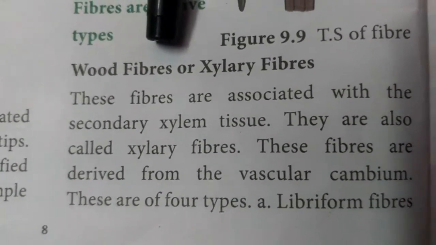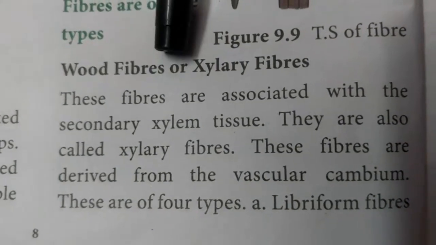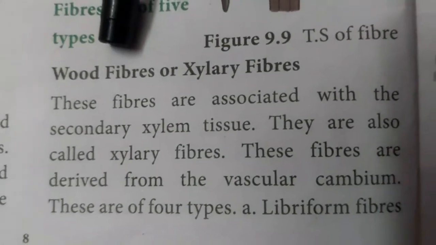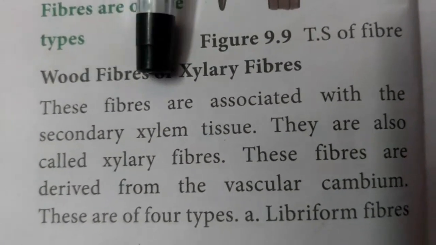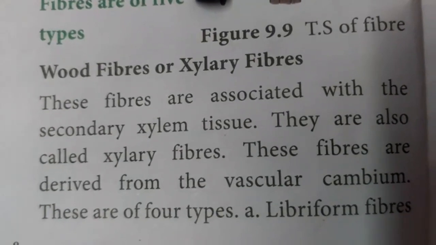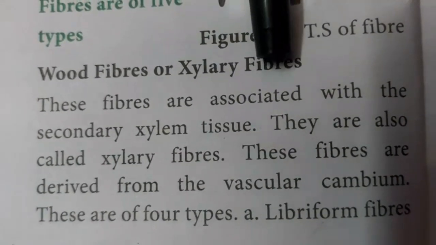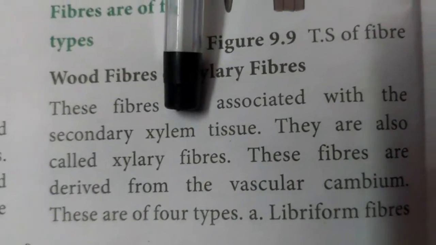These fibers are found associated with the xylem. Xylem means wood. The fibers associated with the secondary xylem tissues are called wood fibers or xylem fibers.